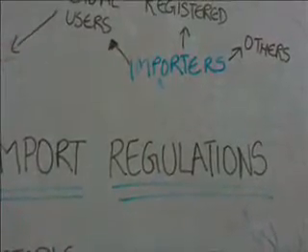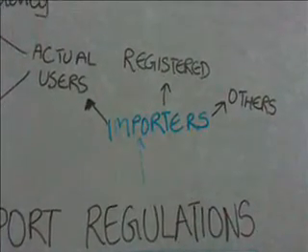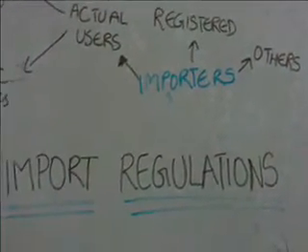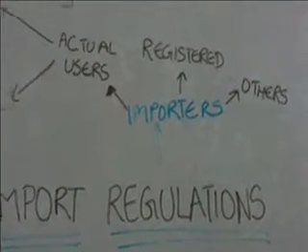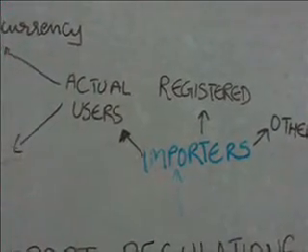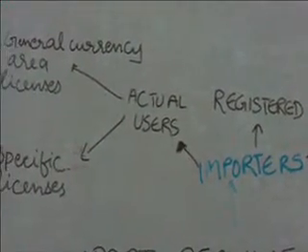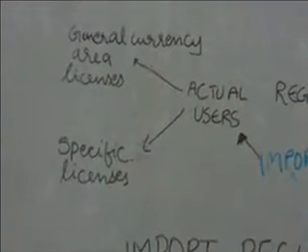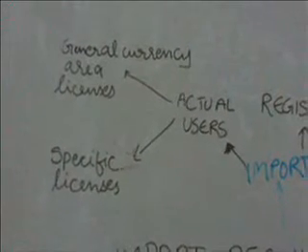Import approval is based on compliance with procedures whereby specific items may be imported by certain types of importers under specific types of licenses. Importers are divided into three categories for the purpose of import licensing. One is actual users. An actual user applies for and receives a license to import any item or an allotment of an imported item as required for his own use, not for business or trade in that item.